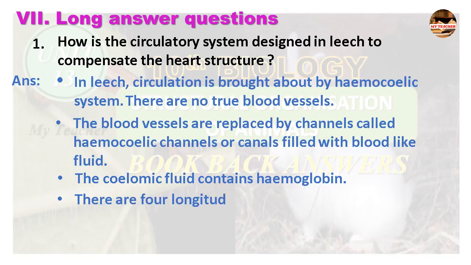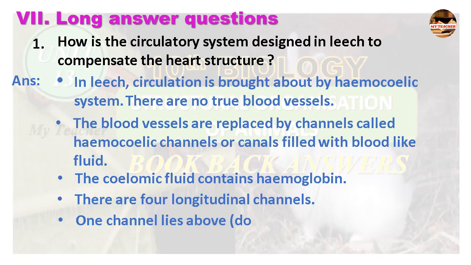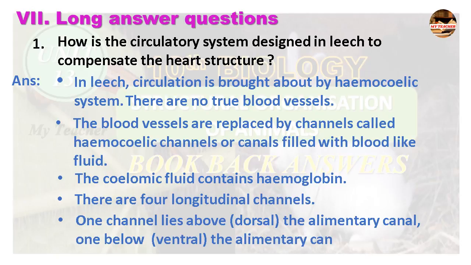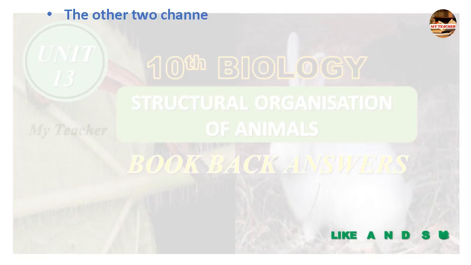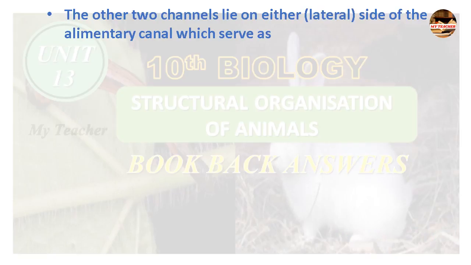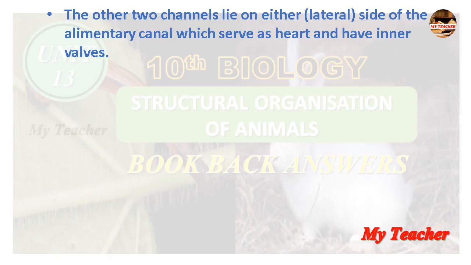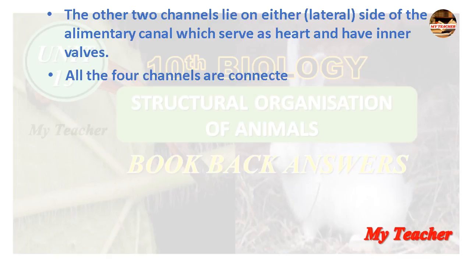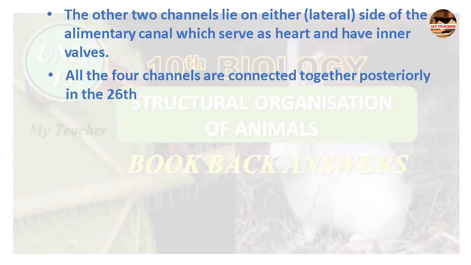There are 4 longitudinal channels. One channel lies above, that is dorsal, the alimentary canal. One below the alimentary canal. The other 2 channels lie on either, that is lateral, side of the alimentary canal, which serve as heart and have inner walls. All the 4 channels are connected together posteriorly in the 26th segment.